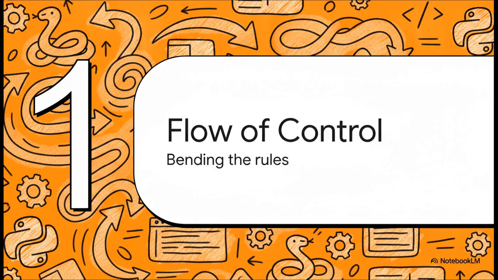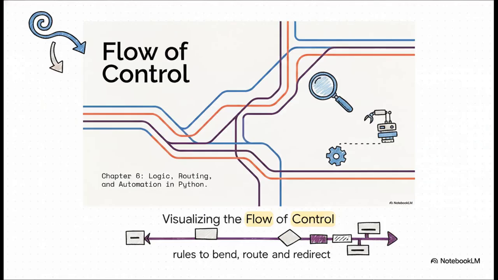So what does that actually mean when we're writing Python? Think of your code's execution kind of like a transit map. By default, a program runs sequentially, right? It travels down this straight, uninterrupted transit line from top to bottom. But as you know, real-world problems just aren't straight lines. We absolutely need rules to bend, route, and redirect this flow. We literally have to tell the execution precisely where to turn.